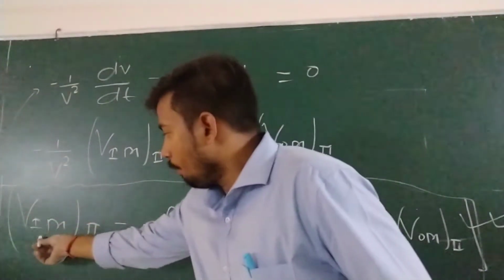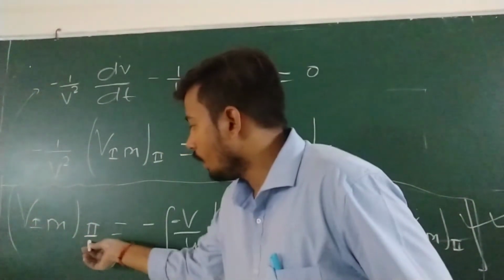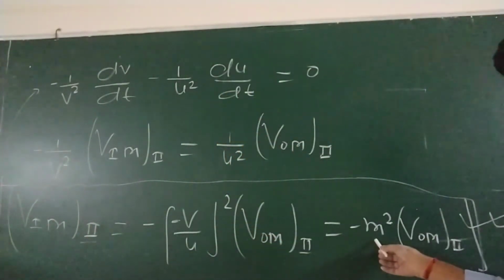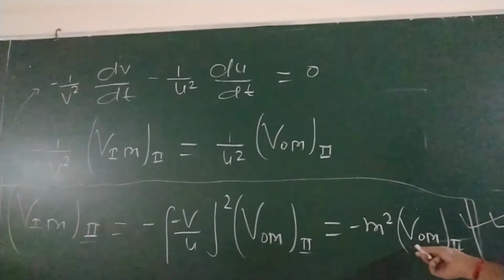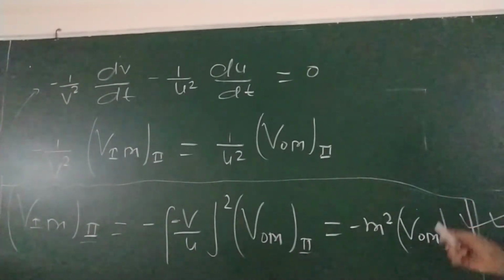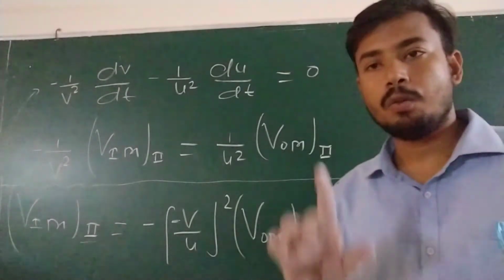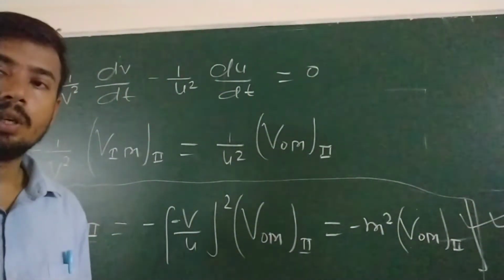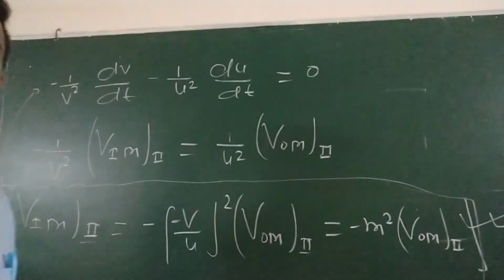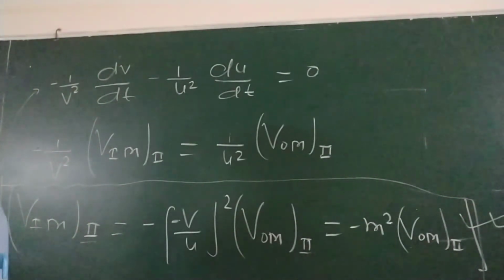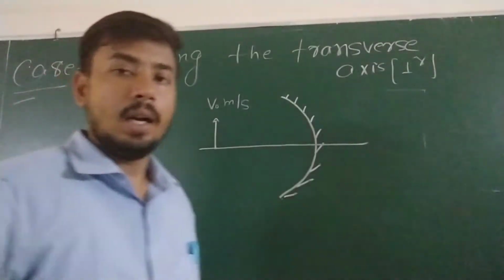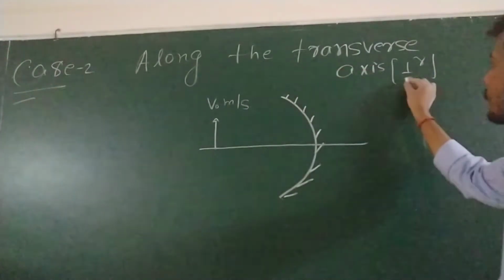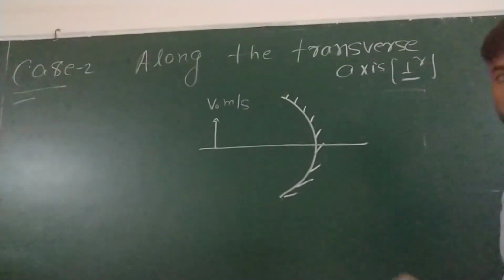Velocity of image with respect to mirror along the principal axis is equal to minus m square times velocity of object with respect to mirror along the principal axis. So this is your first case. Now we are going to take the second case, perpendicular to the principal axis, or along the transverse axis.